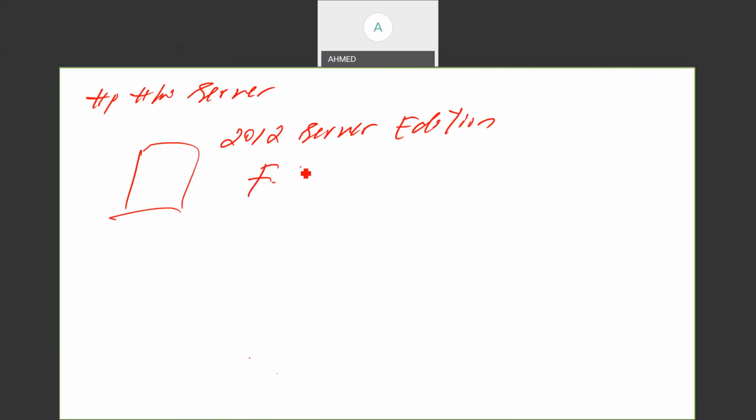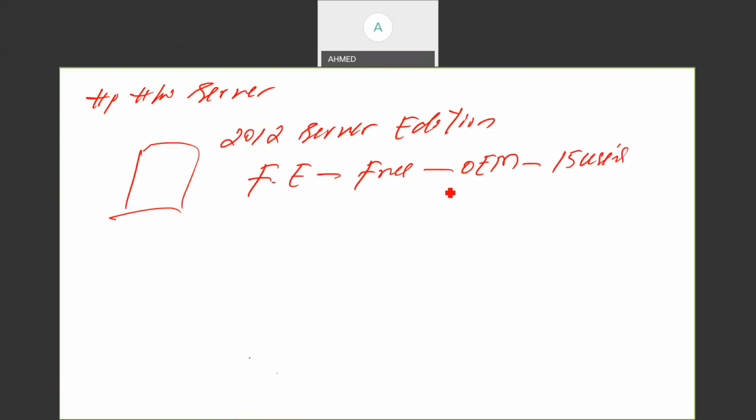I'm getting here FE, which means Foundation edition. This Foundation edition is a free license OS, pre-installed in my machine, so I don't need to install it. This operating system is called OEM, right? And this operating system we can use in a small network, up to 15 users. How many users here? 15 users, right?